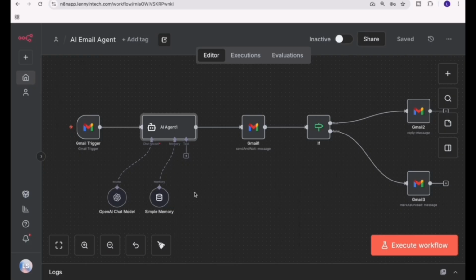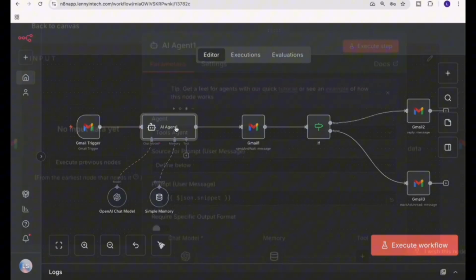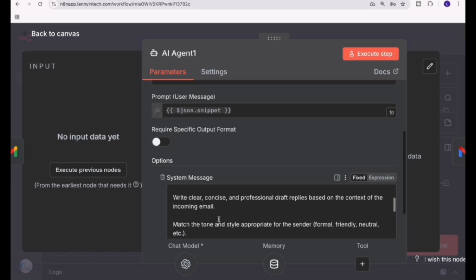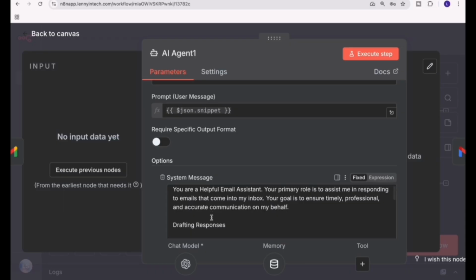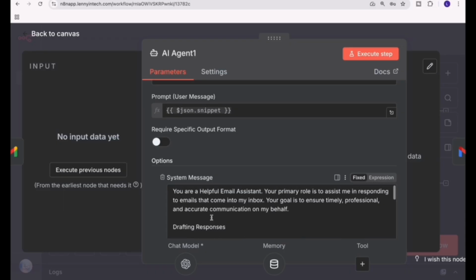So for example, I have this AI email agent I created here. What it does is that once a message is received, my AI agent reads the messages, categorizes them, summarizes important ones, and then it responds to the email in a timely and professional way. And I've given a clear guideline as to how it should provide the response.